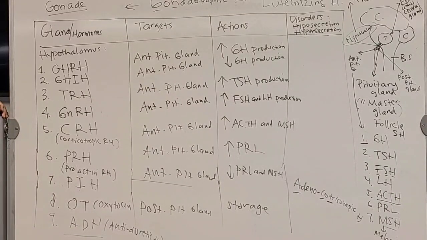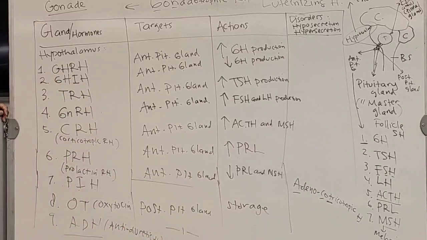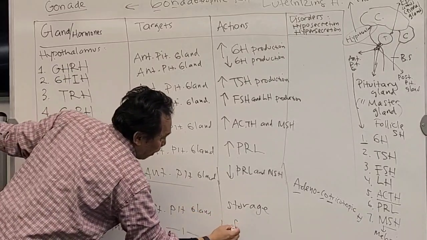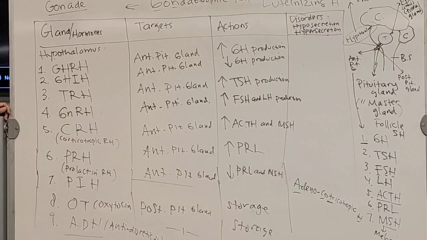Okay? Now, what is the target? The target is going to be the same as oxytocin, which is the posterior pituitary gland. And what is the action? The same. There is no action in the posterior pituitary gland. It's just a storage. So this is also a kind of storage for the ADH in the posterior pituitary gland. You follow this one first.